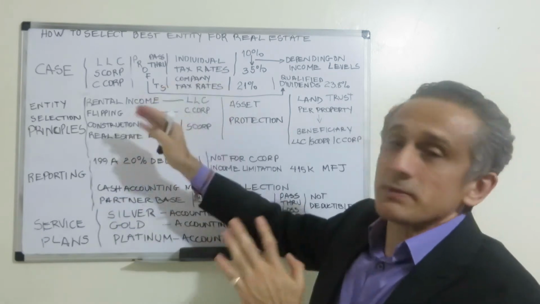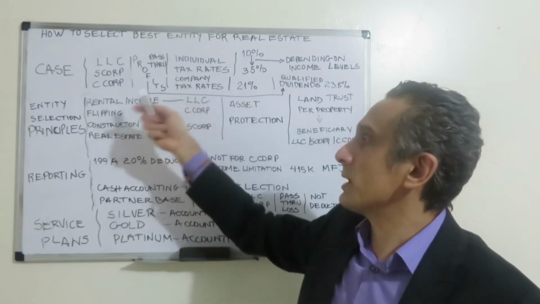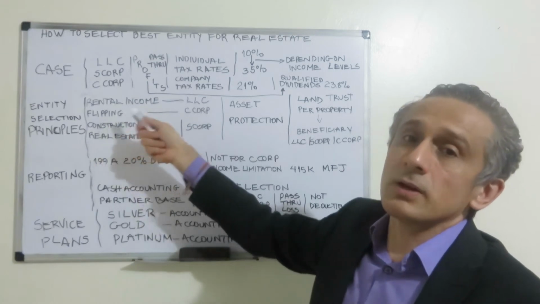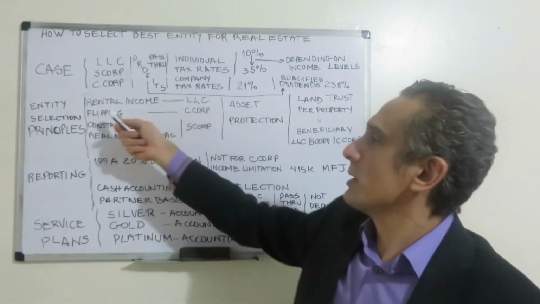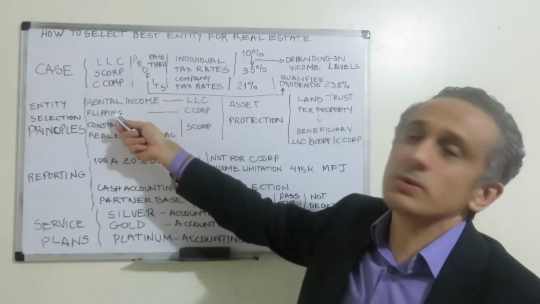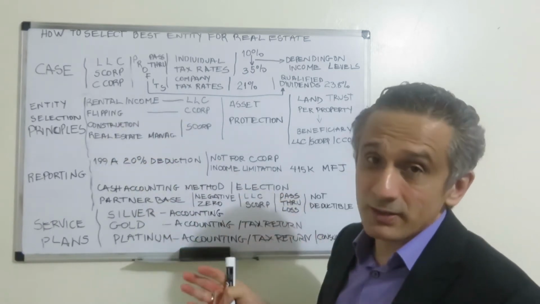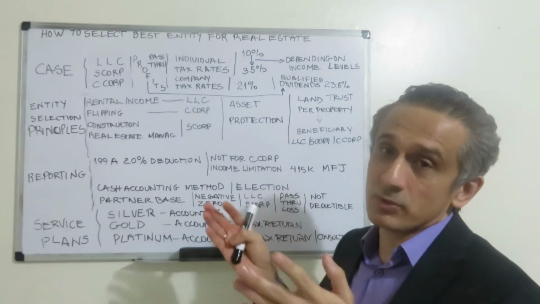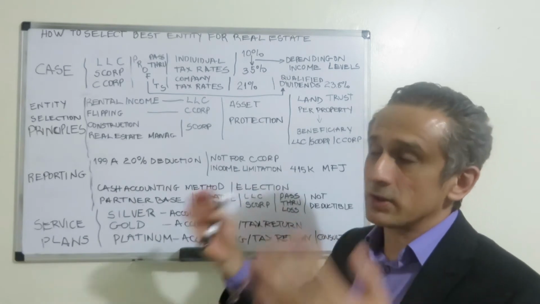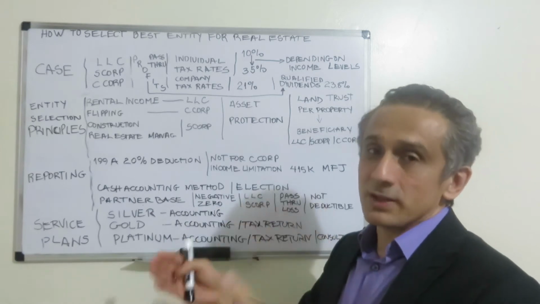In the case of principles for an entity selection, for rental income the LLC is the entity type of choice. For flipping, it's better to put it in a C Corp. And the reason for an LLC being for rental and the C Corp for flipping is, for example, flipping is an active business, different from rental. Rental is a passive business, meaning that you don't have to work for receiving your rental income from your tenants. In the case of flipping, you have to at least supervise the work and be involved actively in the business.